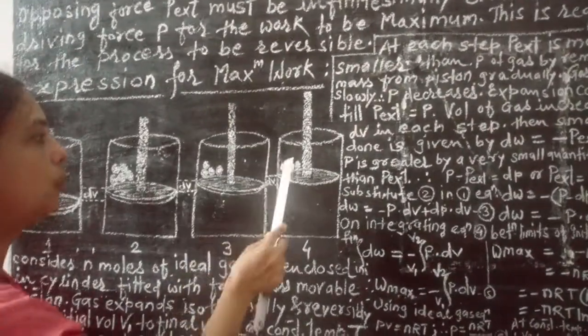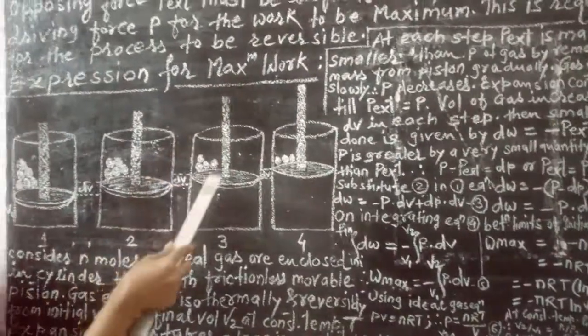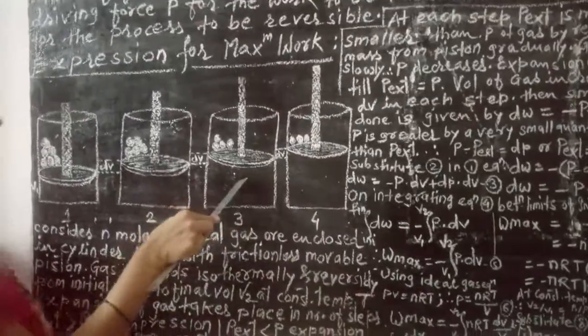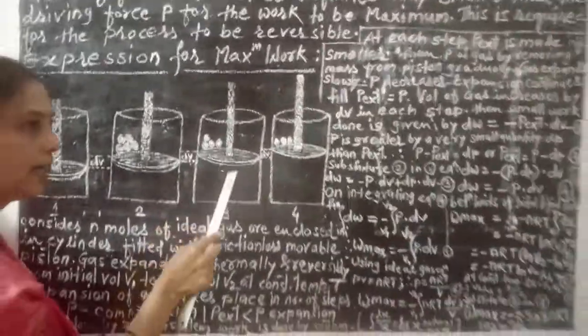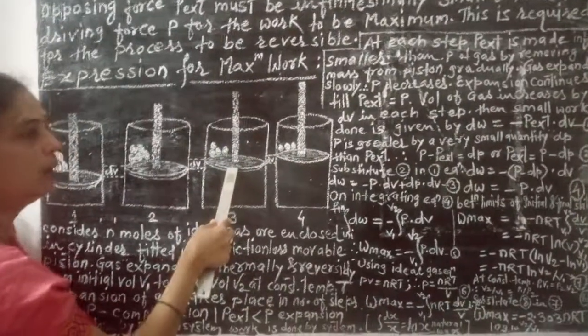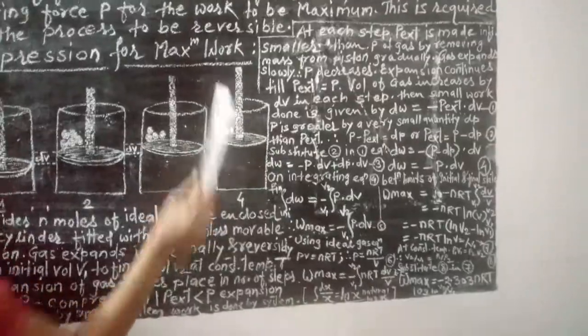That means if you keep some weight on the piston, then the pressure acting on the gas becomes slightly less than the P external. The piston will move in the downward direction compared to this cylinder.